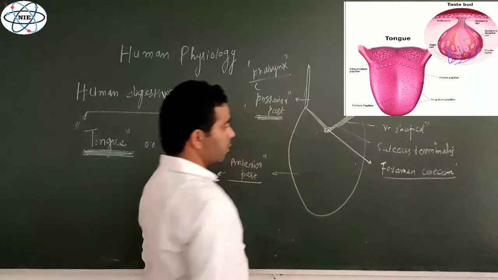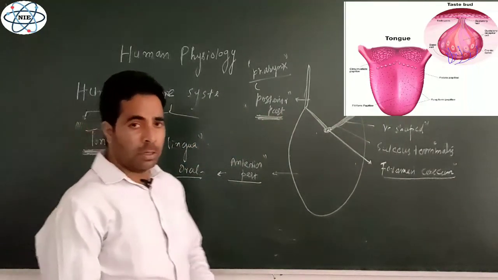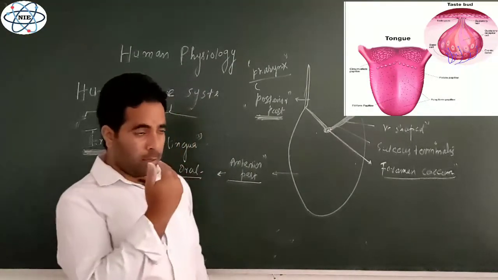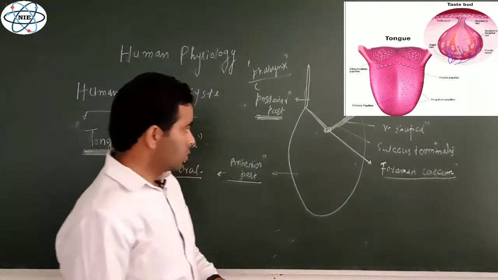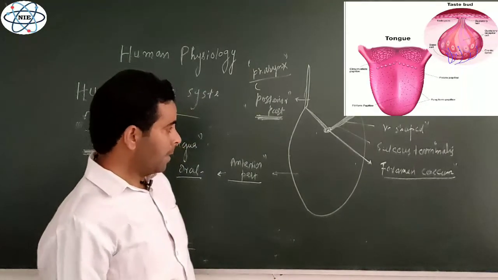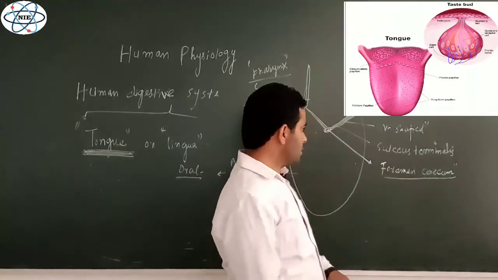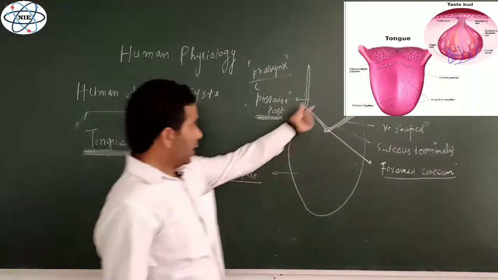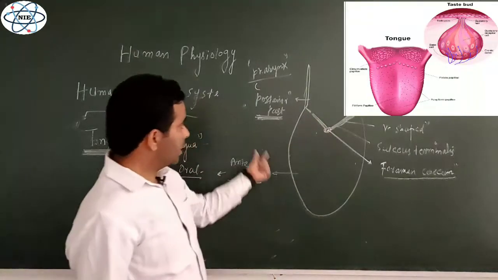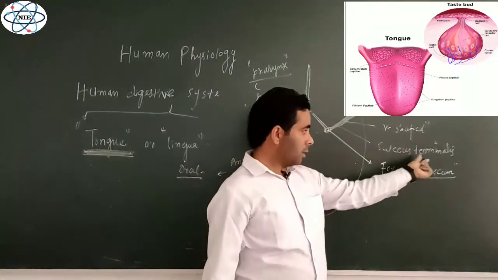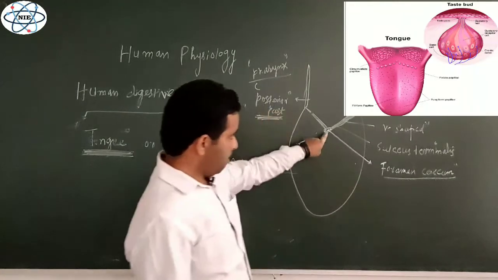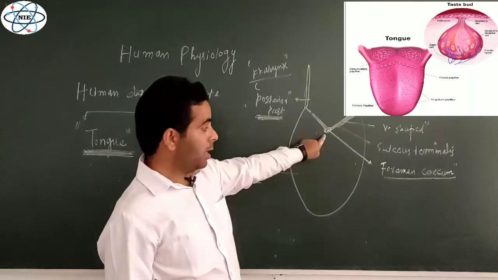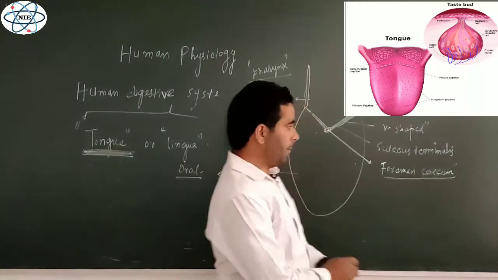Many structures develop from this region at the time of organogenesis, at the time of formation of different organs of the mouth and head, right? So anyways, this is an embryonic structure, this foramen cecum and this sulcus terminalis. So what I mean is, the oral part of the tongue and the pharyngeal part of the tongue are divided by means of a V-shaped groove, known as sulcus terminalis, and at the apex of this sulcus terminalis there is a pore, and that pore is known as foramen cecum.